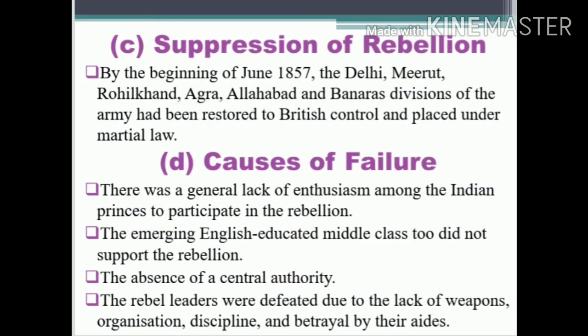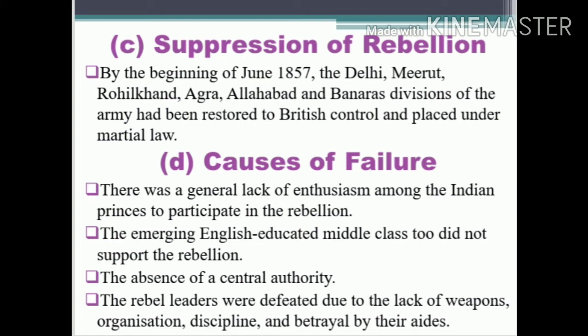When the mutiny was supported by the common people, the kings, nawabs and queens, the British started to suppress the rebellion by June 1857. The Delhi, Meerut, Rohilkhand, Agra, Allahabad and Banaras divisions of the army had been restored to British control and placed under martial law. So the places of Delhi, Meerut, Rohilkhand, Agra, Allahabad and Banaras were under the control of the British army. That's the meaning of martial law.